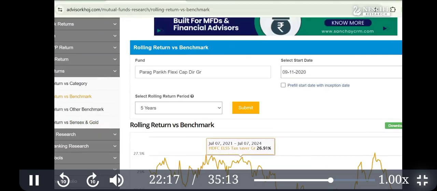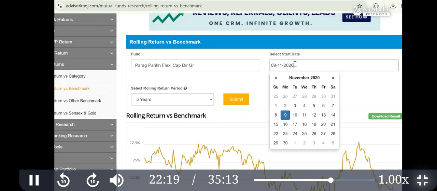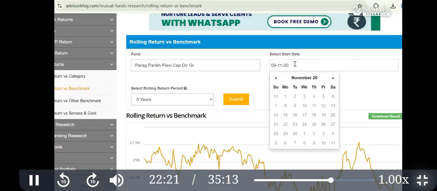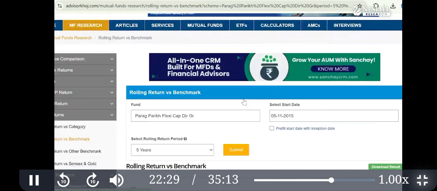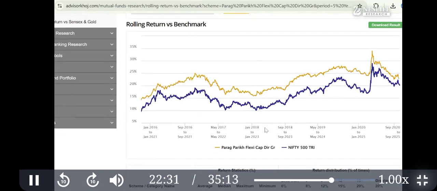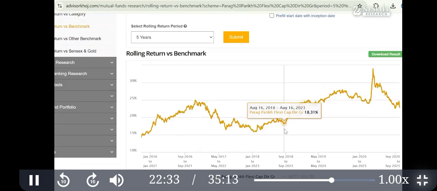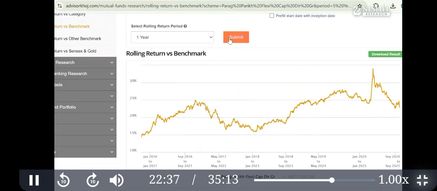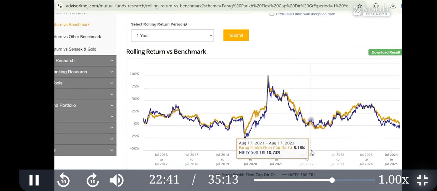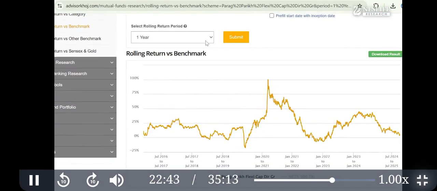And you can start from the 2015 data. First select the 5-year rolling return. I'll explain what it is. I'll remove the index, or start from the 1 year. Okay, 1 year rolling return. And what does the chart represent? Now this is 1 year data.